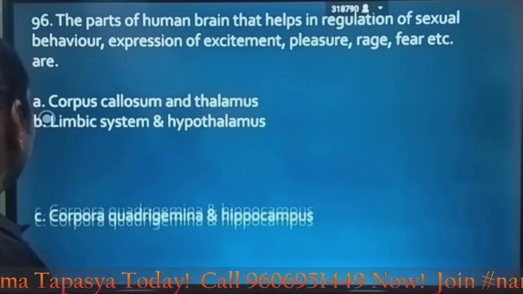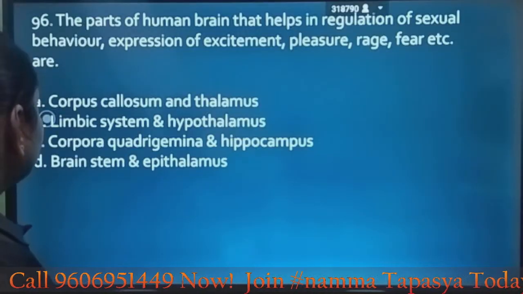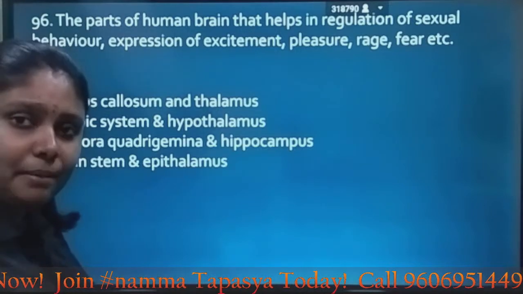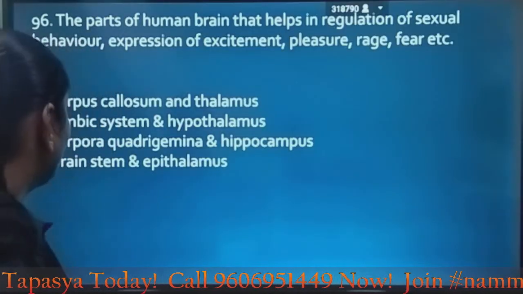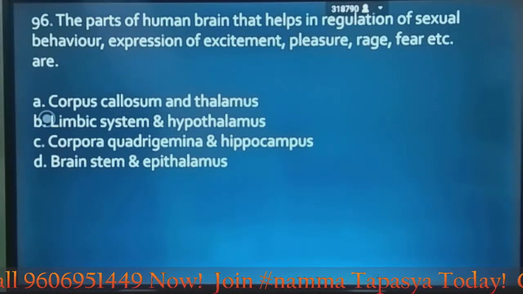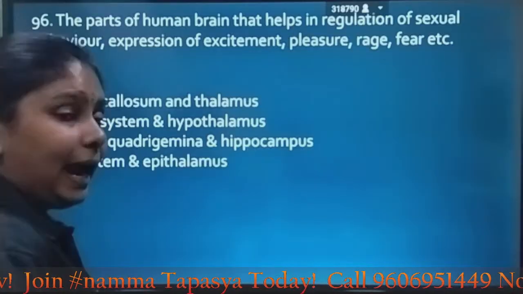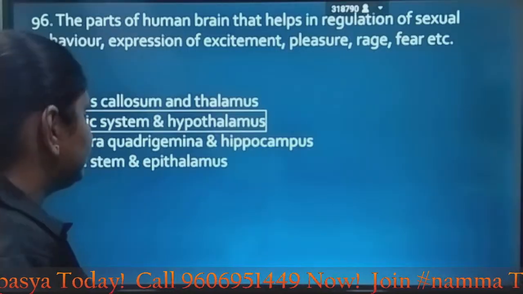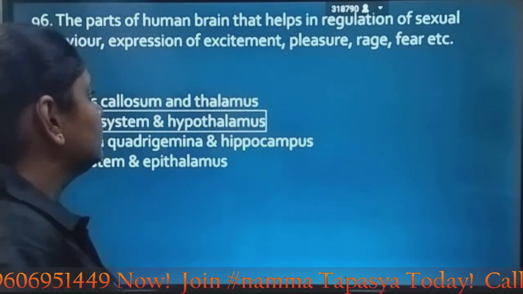Which of the following parts is responsible for sexual behavior, expression of excitement, pleasure and fear? The answer is the limbic system and hypothalamus. Correct? Hypothalamus and limbic system regulate all of these characters.